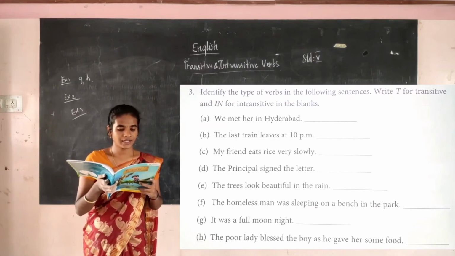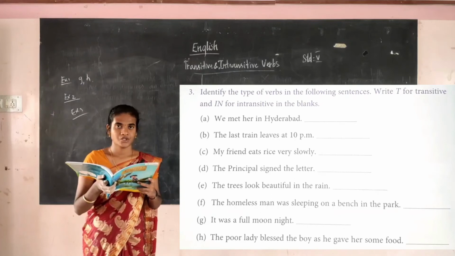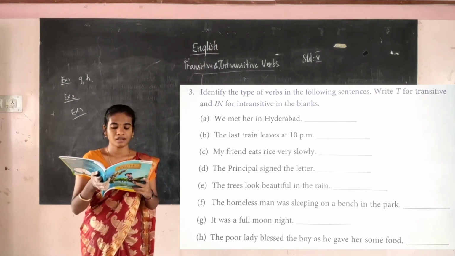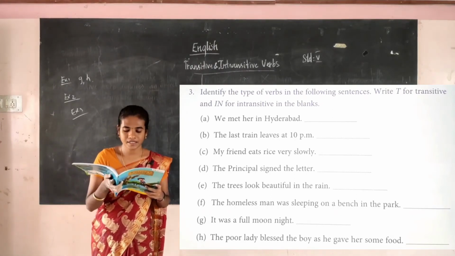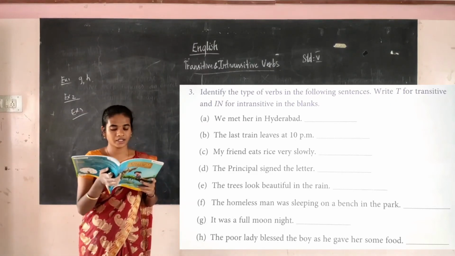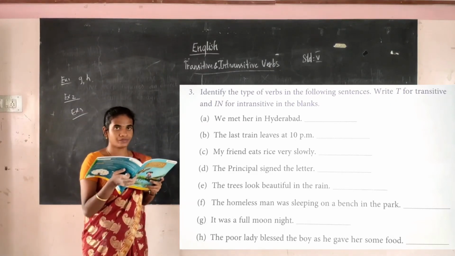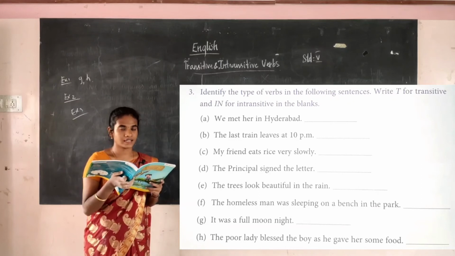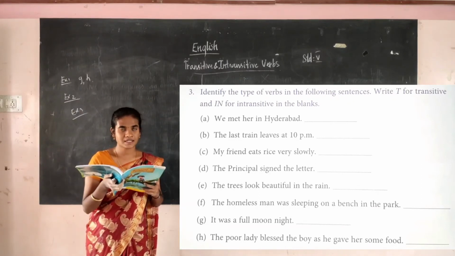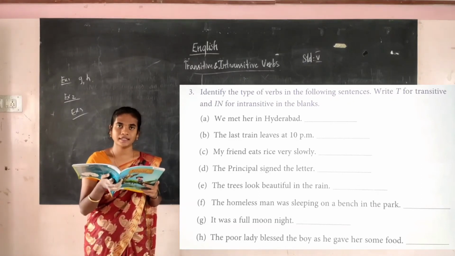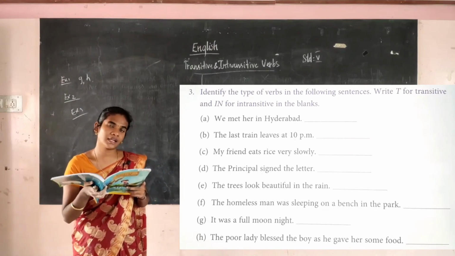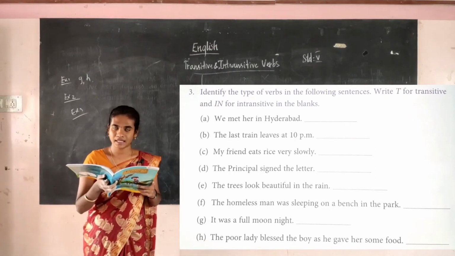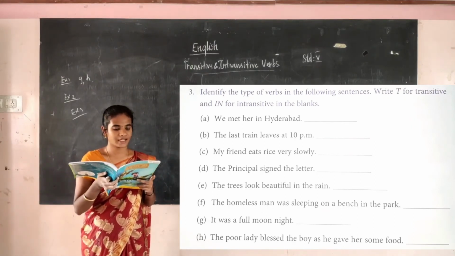Then, my last train leaves at 10 p.m. So leaves is the verb here, and it is also an intransitive verb. How will we ask the question? What does the train leave? It's not answering the question. It is not giving the proper answer. So it's an intransitive verb. It does not have an object. So in this sentence they do not have the object.